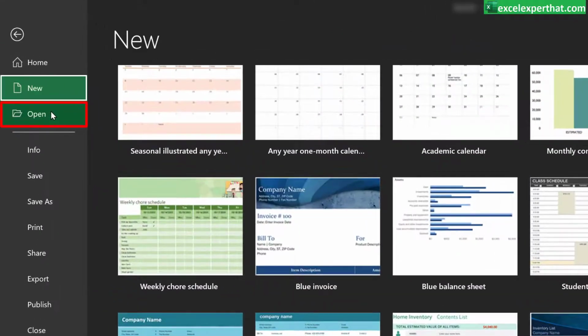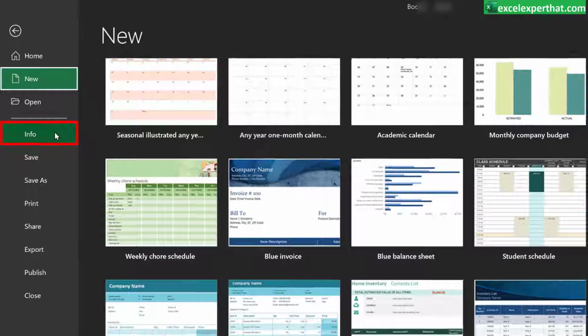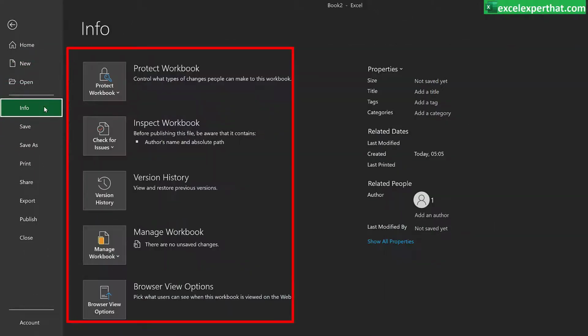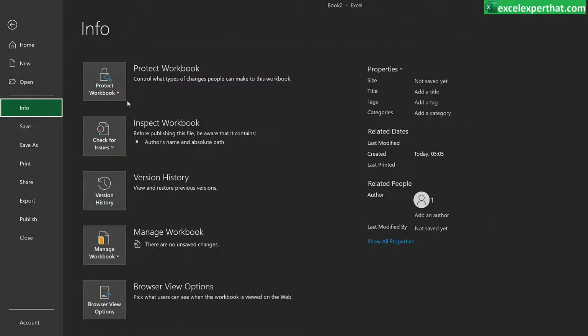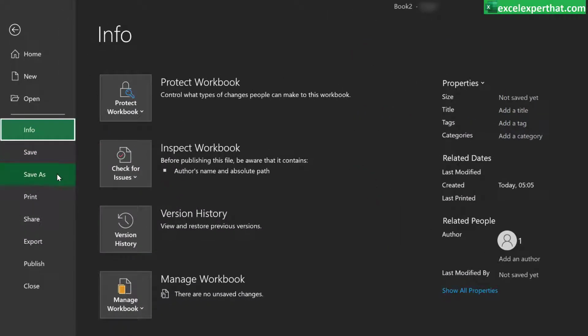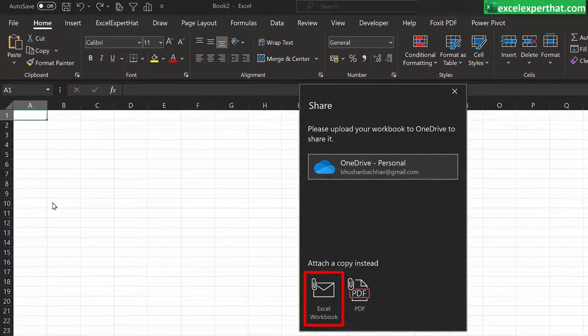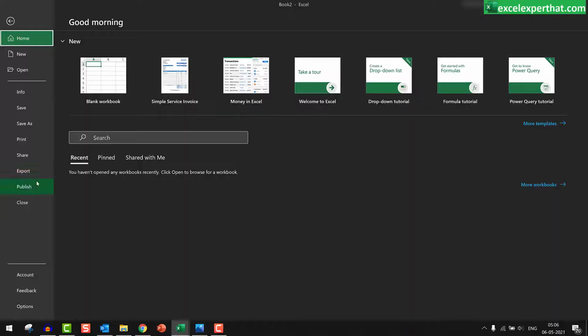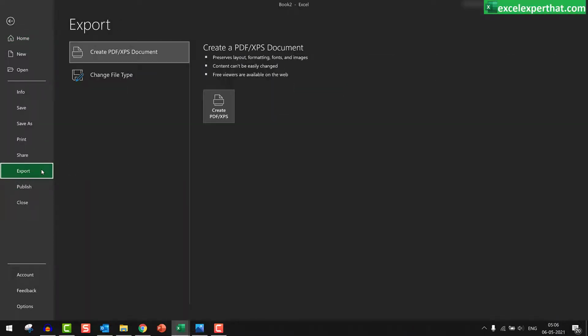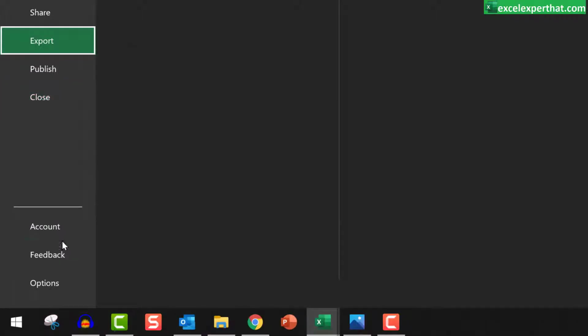Here is the open button from where you can open your old files. Info. In the info, you will see a number of other features Excel provides and basic information about your sheet. Save and save as buttons you must know. Print, share. You can share this file through email, and you can make this file a PDF also. You can export this file in different formats. You can publish this file on the internet. You can close this file from here. Here are your account settings and other options.